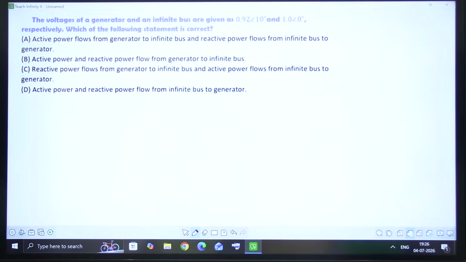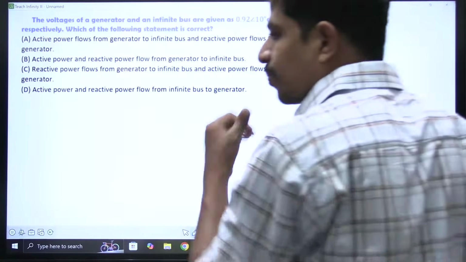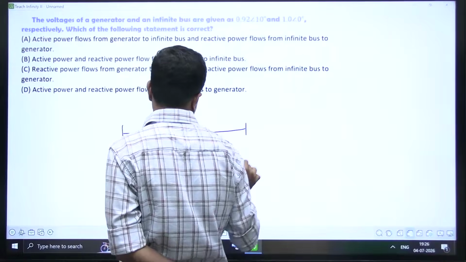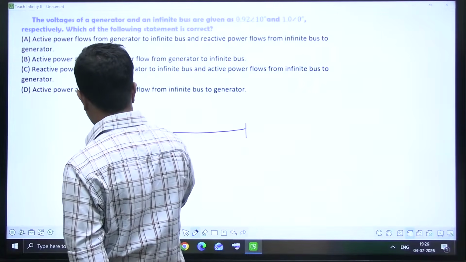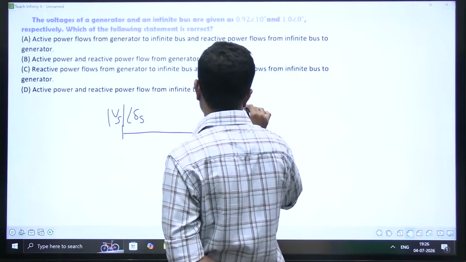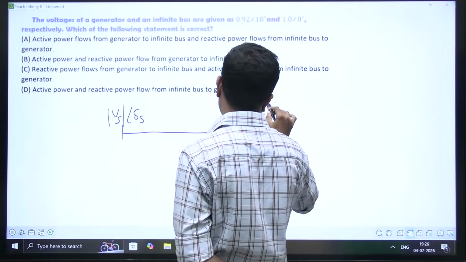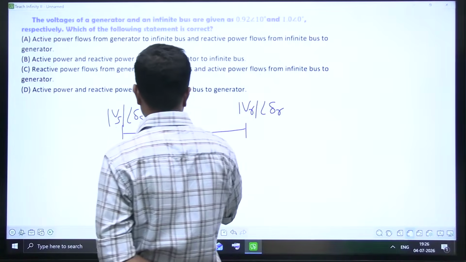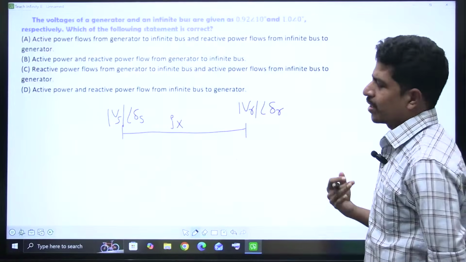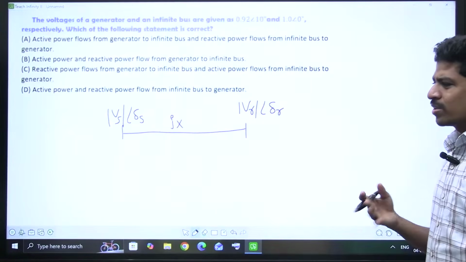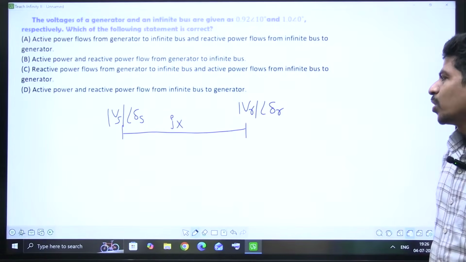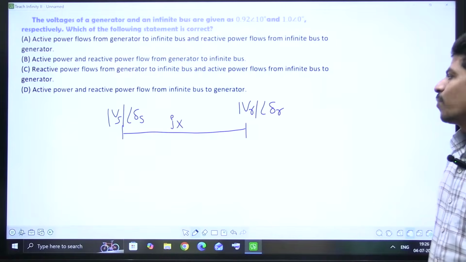Yes, I'll tell you what this is. If you take any two buses, this one is the sending end voltage magnitude and this is delta S. This is the receiving end voltage magnitude, and the angle is delta R. And this transmission line has reactance jX. The resistance of the transmission line, shunt conductance and shunt capacitance, all three are almost neglected in most cases.